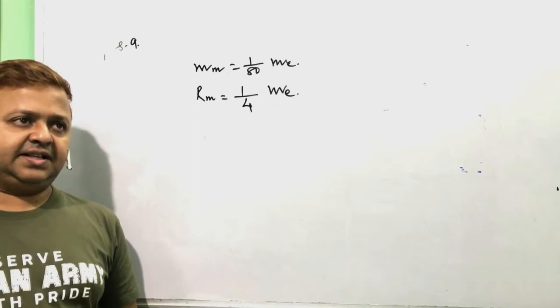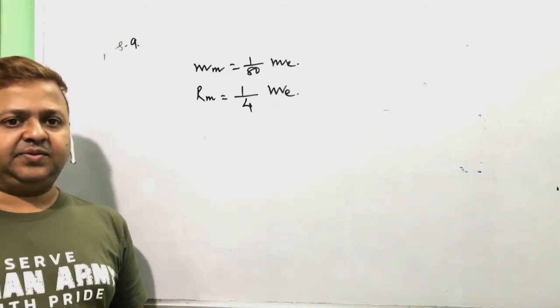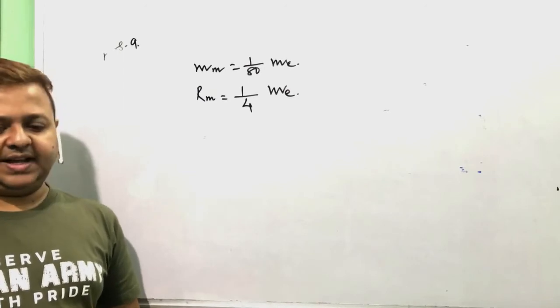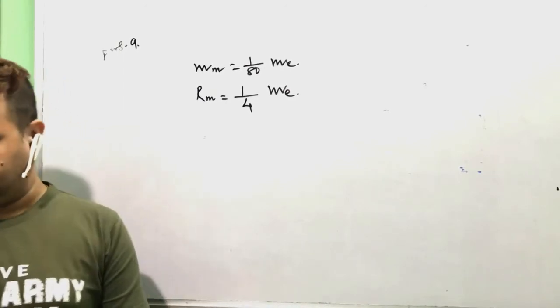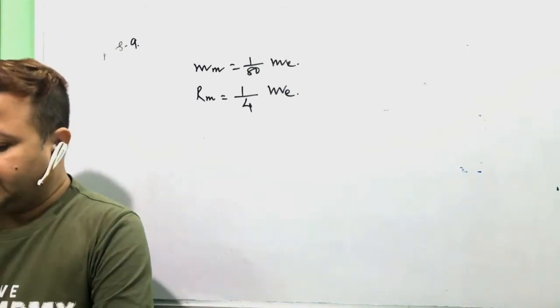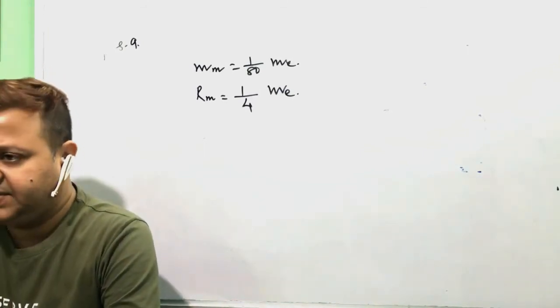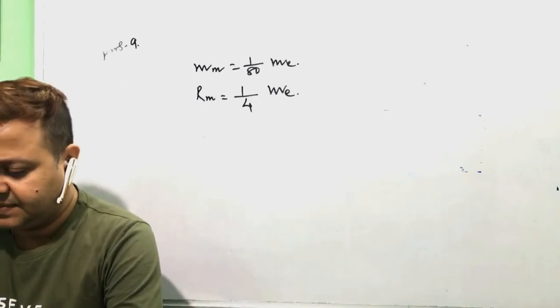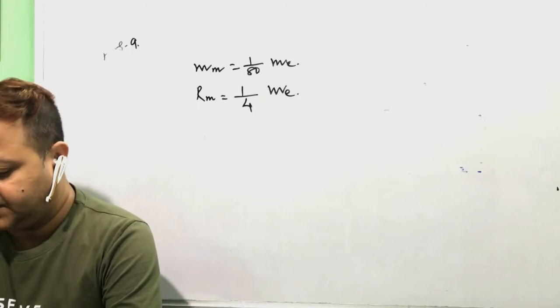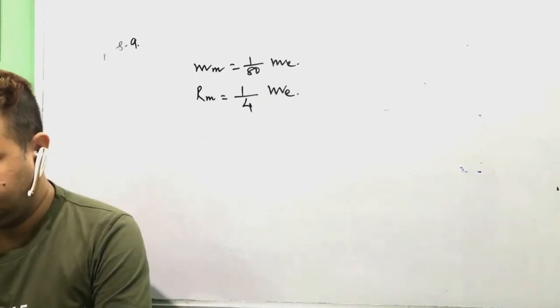Repeating: mass of the moon is 1 by 80 times the mass of the earth, and the radius of the moon is 1 by 4 times the radius of the earth. Find the ratio of their acceleration due to gravity.